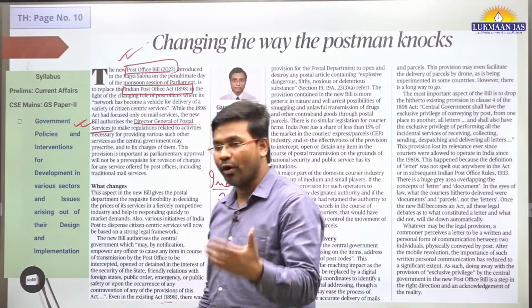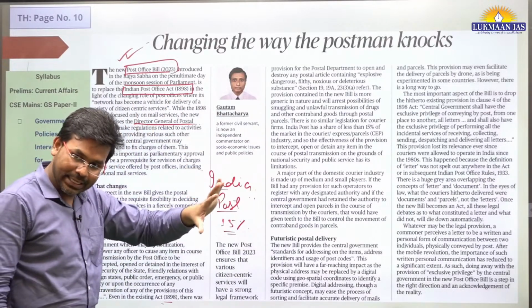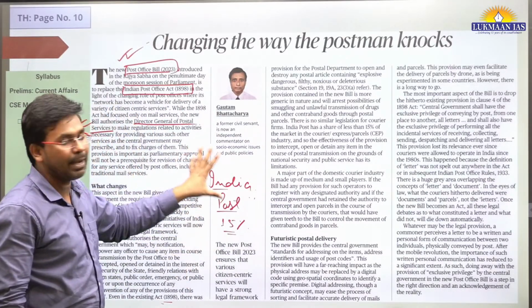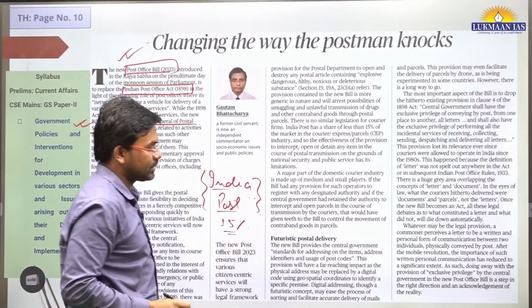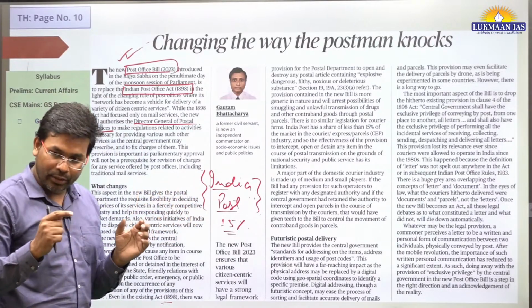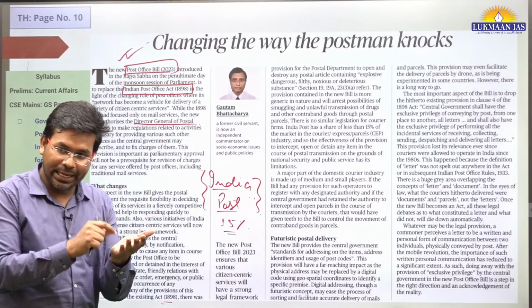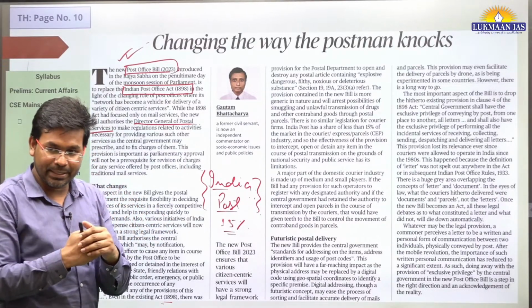Why? To reform this particular sector. Not the postal sector in itself, but the India Post as an organization. And also in this article, they have mentioned that the government of India can open the parcels that are being sent. Why?